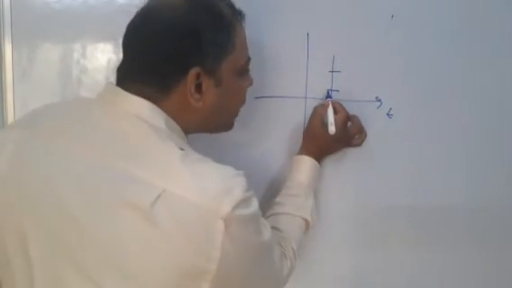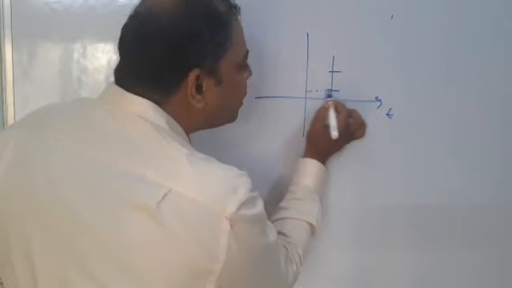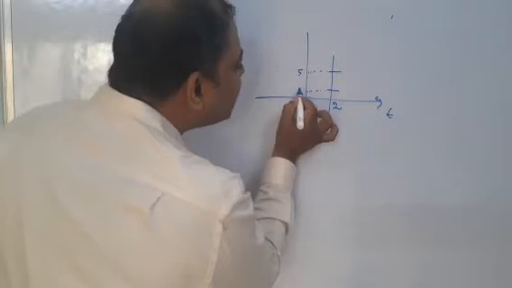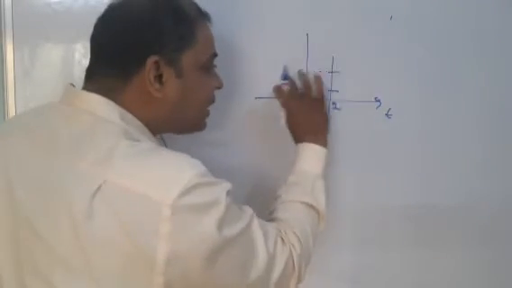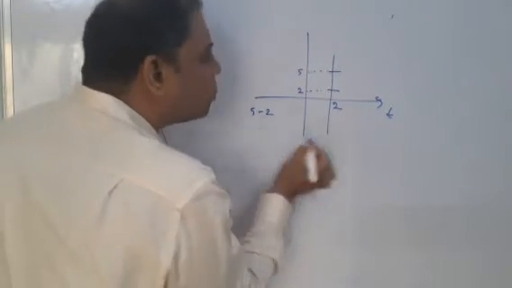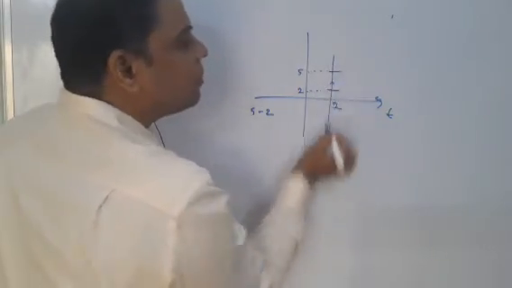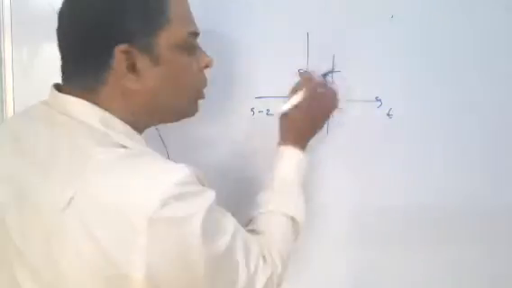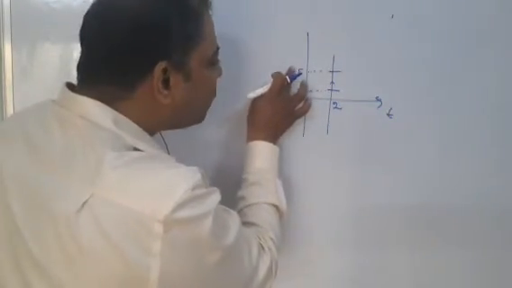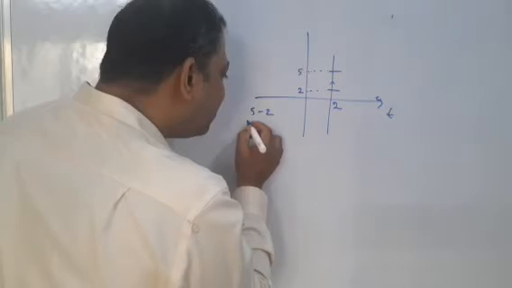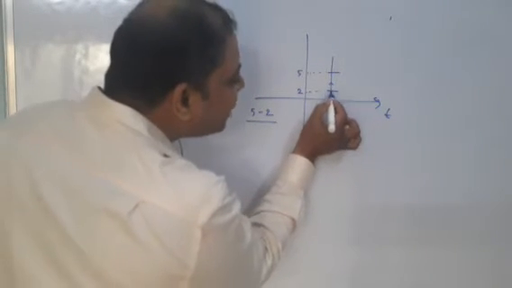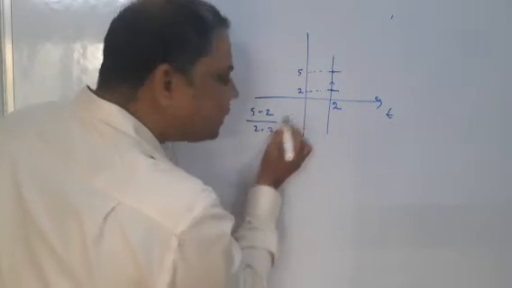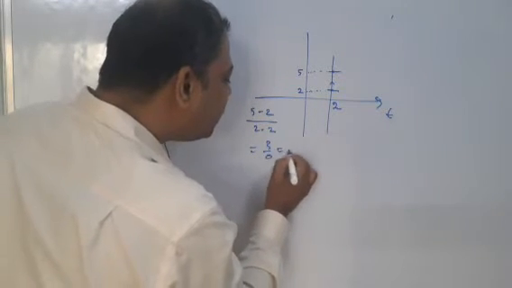Now if you take this portion, what is the change in y value? See here, suppose the y value here is 5 and here is 2. What is the change in y? 5 minus 2, because you are moving in this manner, you are rising. Change in y is 5 minus 2, divided by change in x. For this point x is 2, and for this point x value is also 2. That means 2 minus 2, that is 0. So 3 by 0, which is infinite.